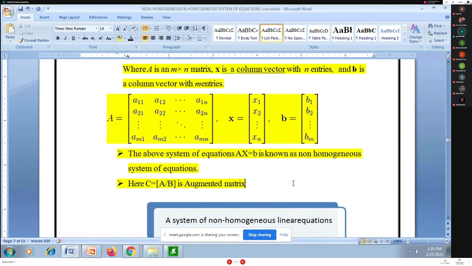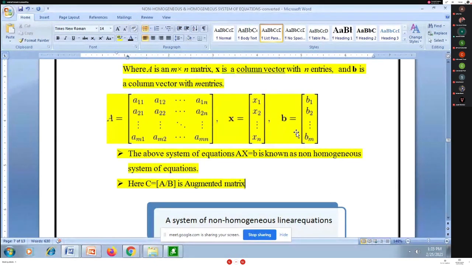What is meant by an augmented matrix? I take this A matrix and add the B column to it, and that is called the augmented matrix. That is, I add one more column, B, to the A matrix, and that matrix is called the C matrix, denoted by [A|B].